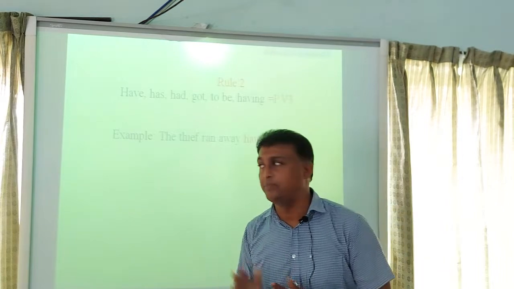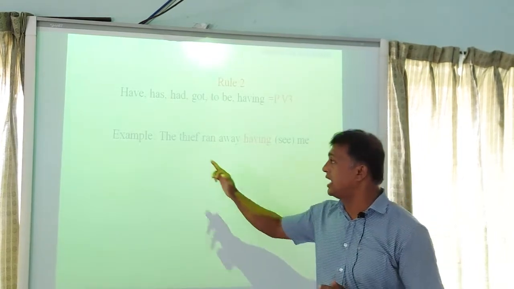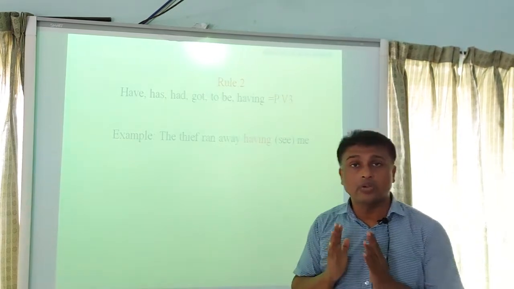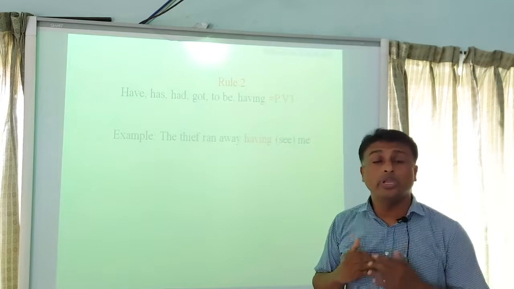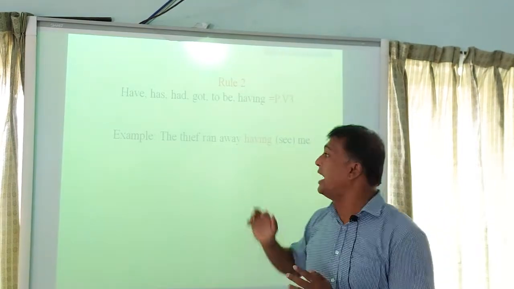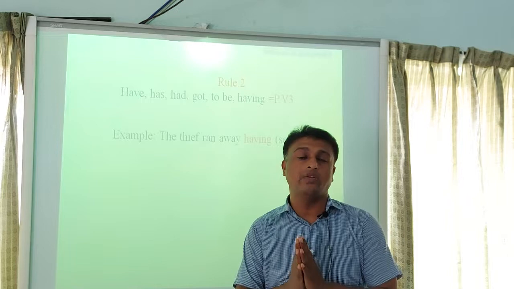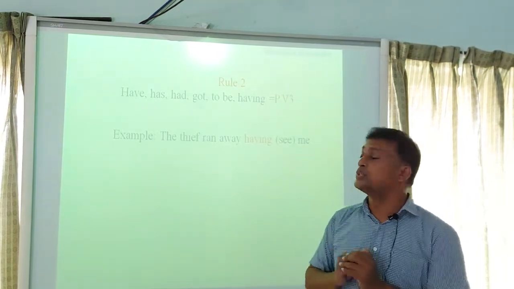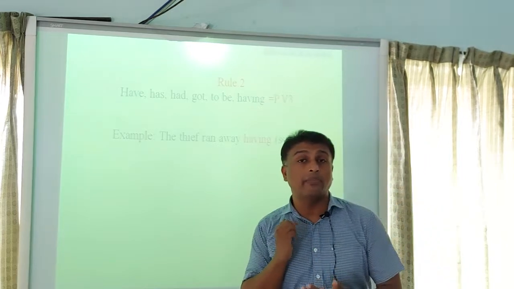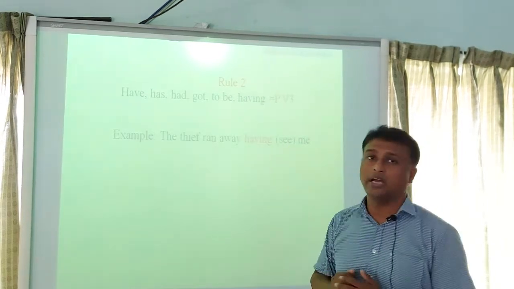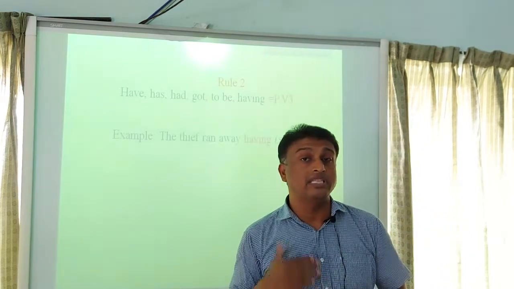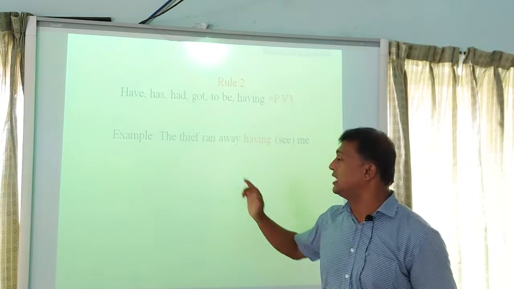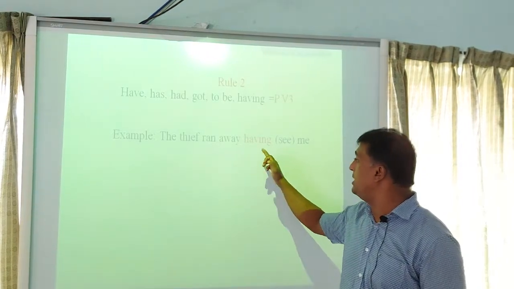Look at the first example. The first example is the thief ran away having seen me. Here our clue point is having. We know that if we find having in a sentence, then we have to write principal verb 3 of the main verb. So what is the principal verb 3 of see? The principal verb 3 of see is seen. So the answer of this sentence is the thief ran away having seen me.